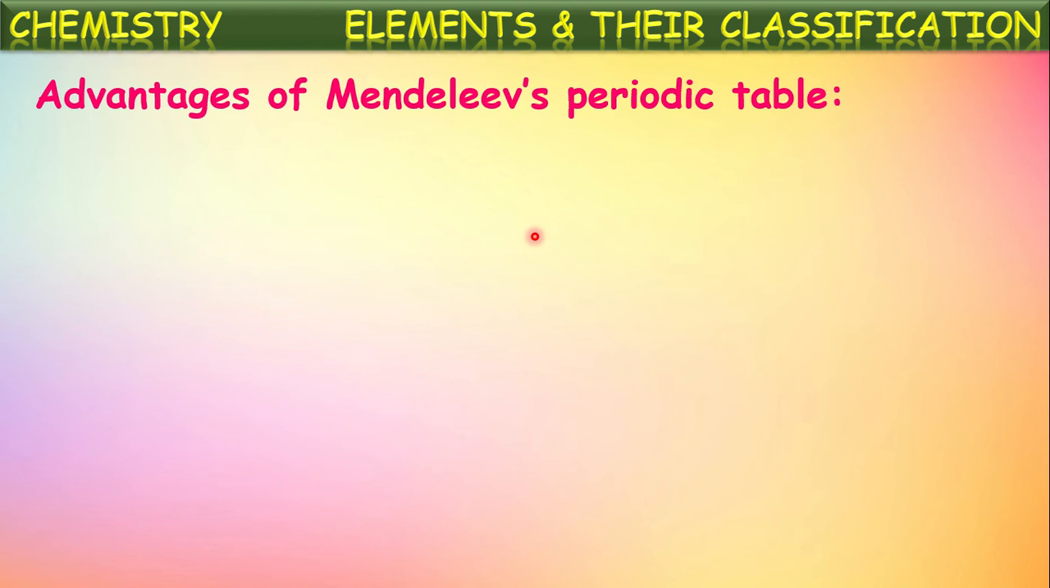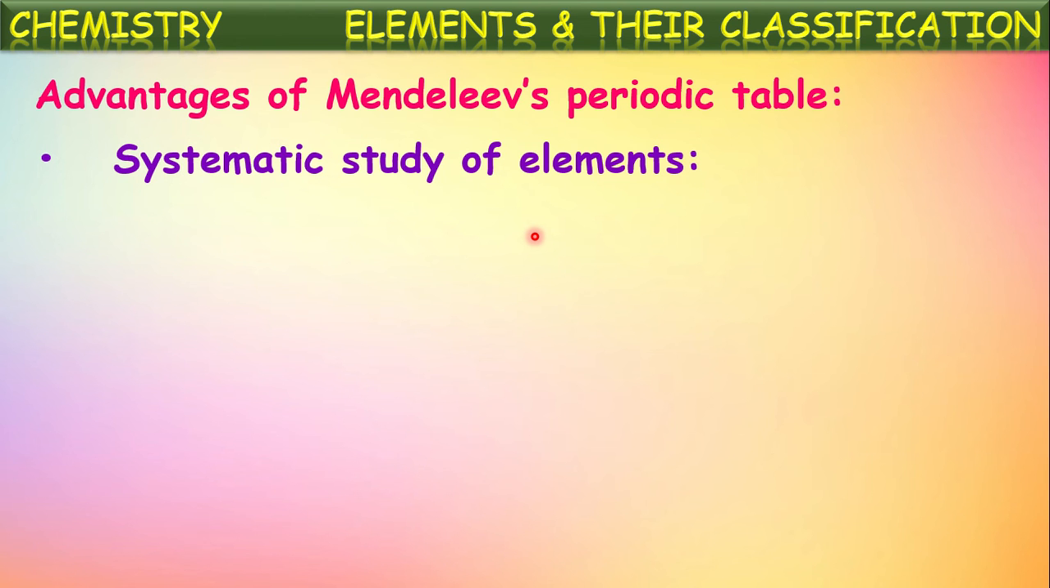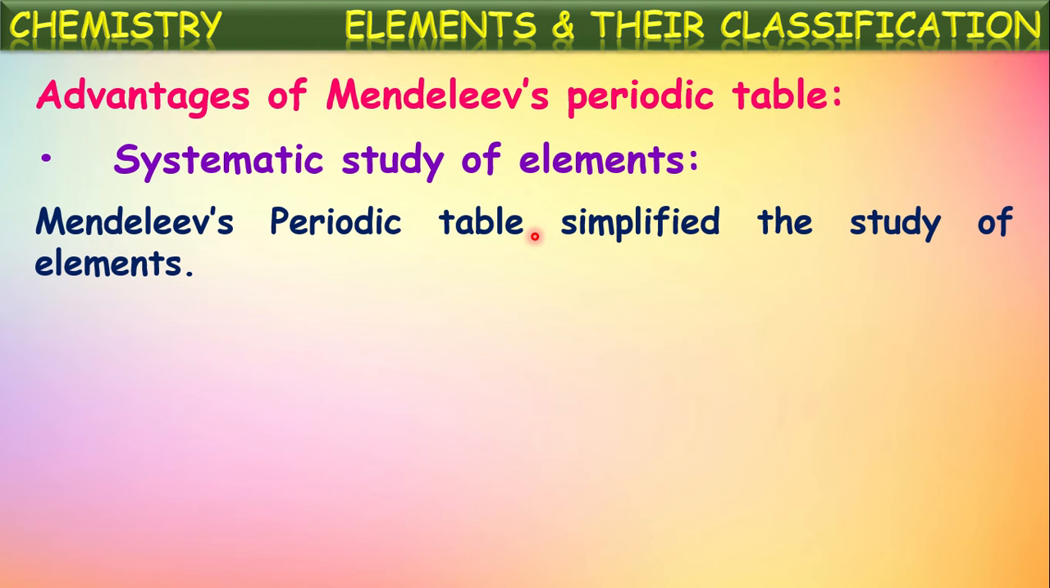Next, the advantages of this Mendeleev's periodic table. Let us see here. One among them is that a systematic study of elements is made easy by this Mendeleev's periodic table. Mendeleev's periodic table simplified the study of elements because he categorized all the available elements into different groups. So, if you know the properties of one group, those can be applied for the elements in that group. So, it made it easy to remember the properties of elements.